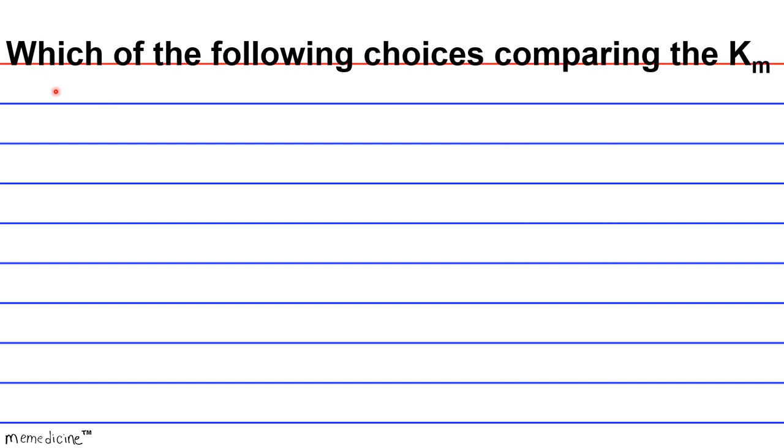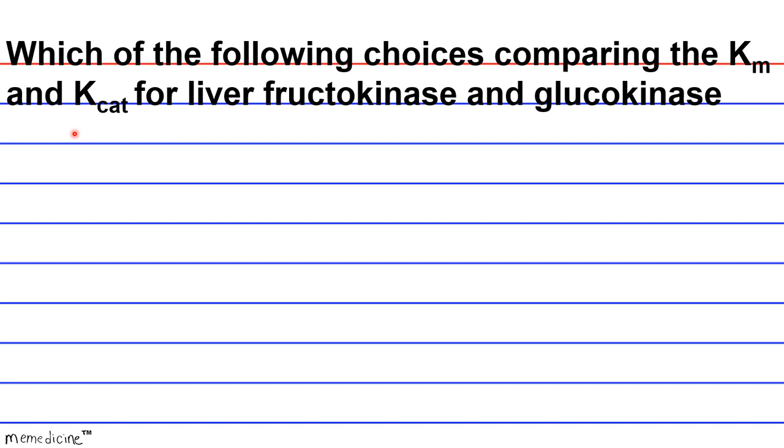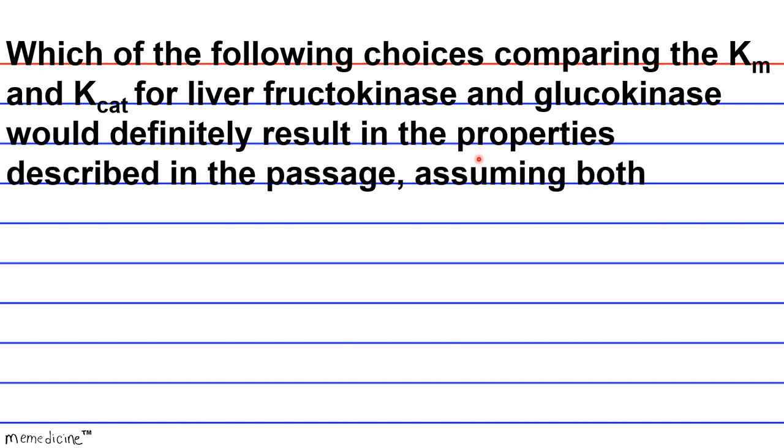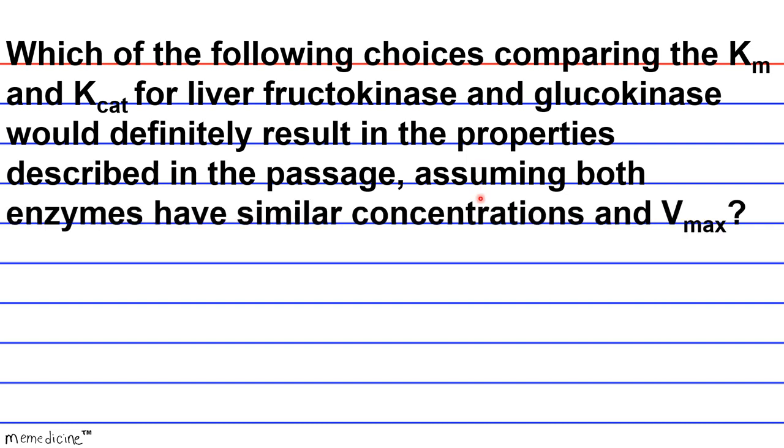Which of the following choices comparing the Km and K catalysis for liver fructokinase and glucokinase, remember, kinases are enzymes that phosphorylate molecules, would definitely result in the properties described in the passage, assuming both enzymes have similar concentrations and Vmax.